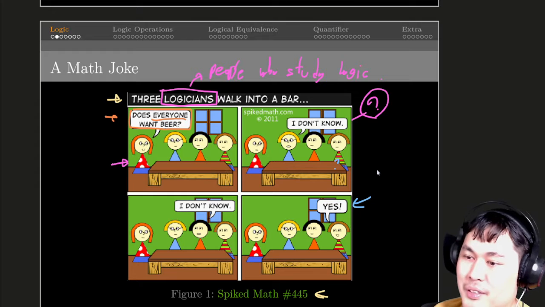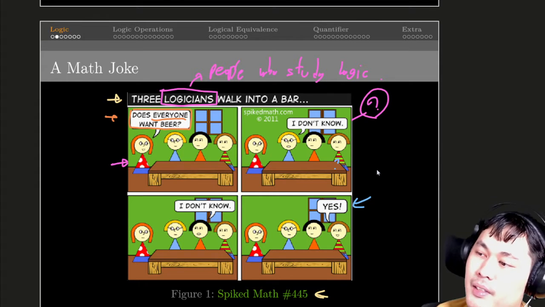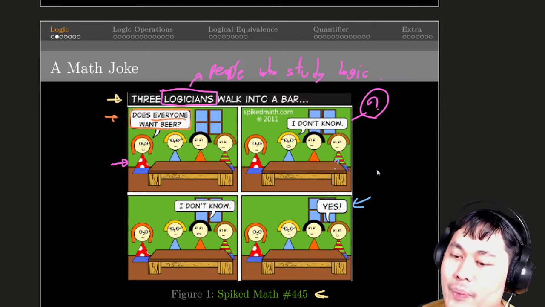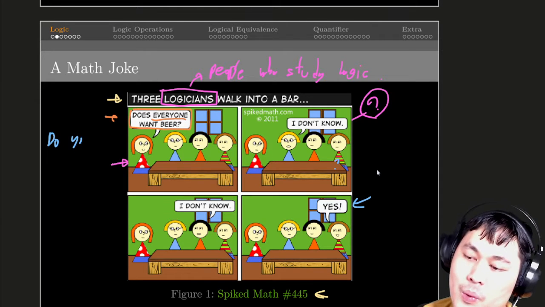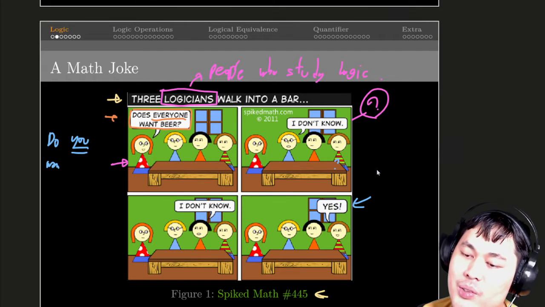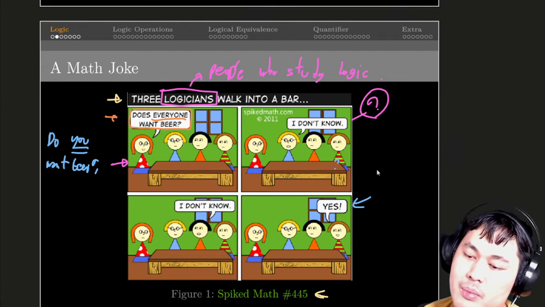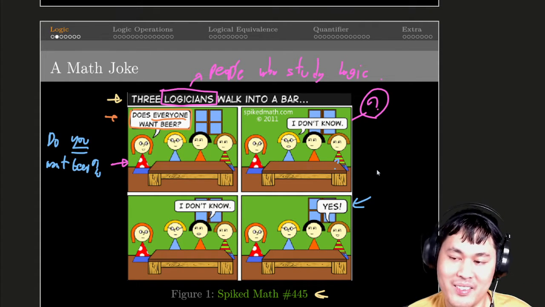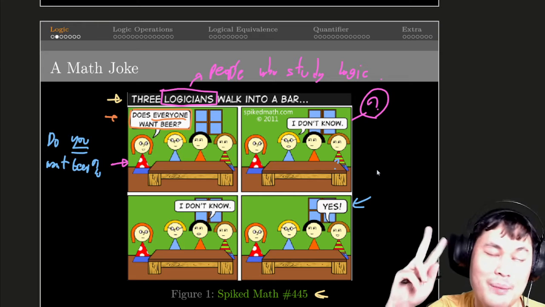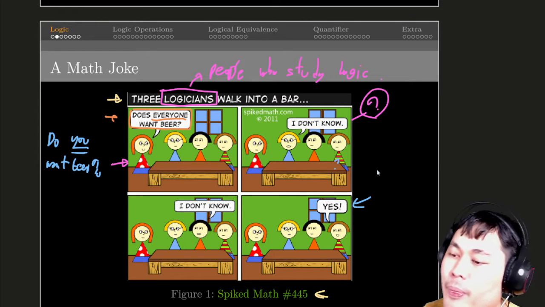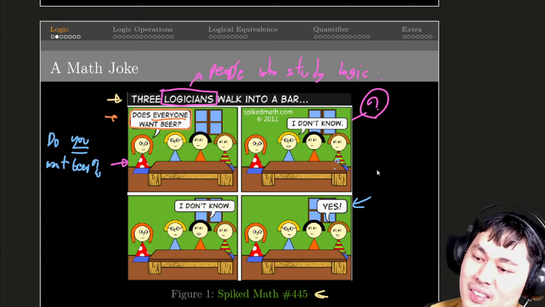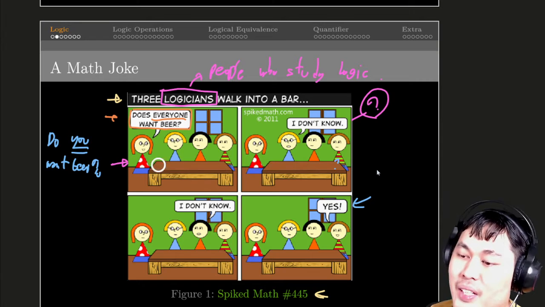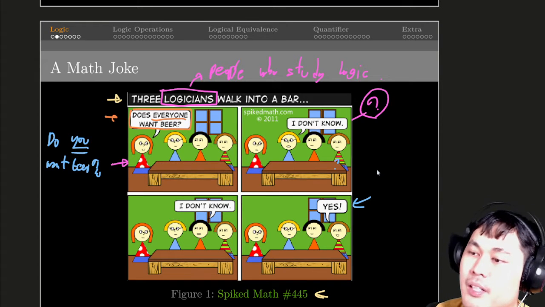Let's first focus on the question. Usually, if it's me and you, I would ask you, do you want beer? Do you want some beer? And you will say, okay, yes or no. And those are the only 2 acceptable responses, because you know what you want. But by the wording of this question, the waitress asks 3 people at the same time. They ask whether every single one of them wants beer.